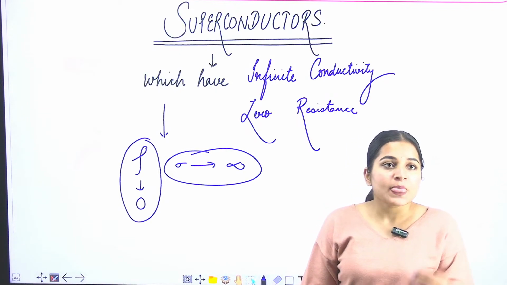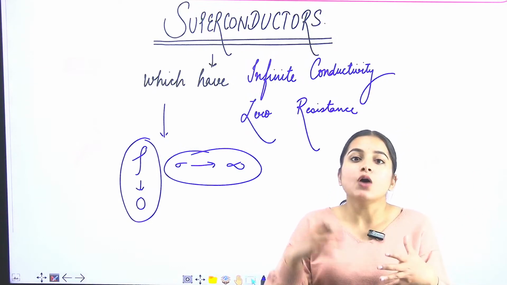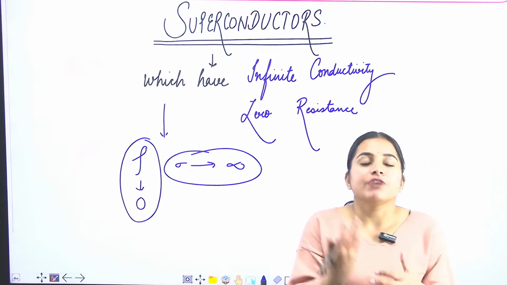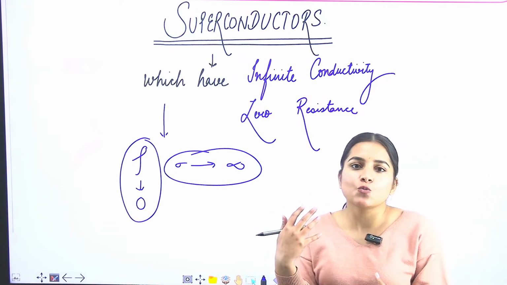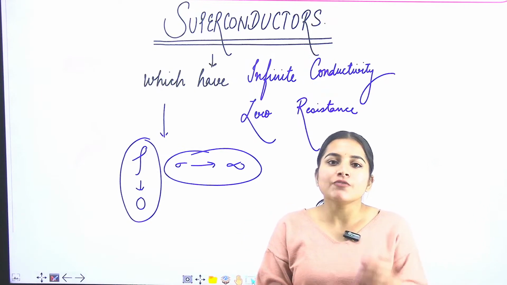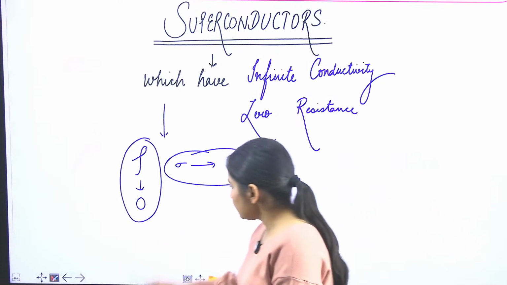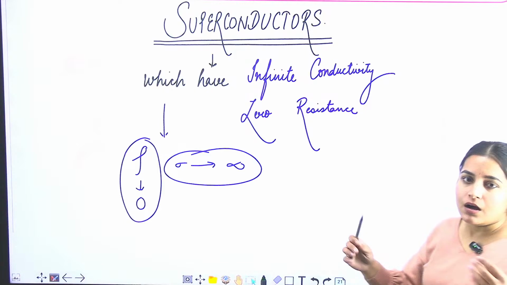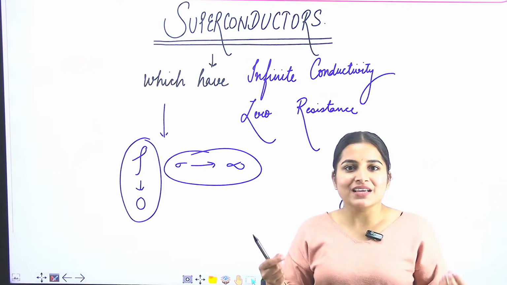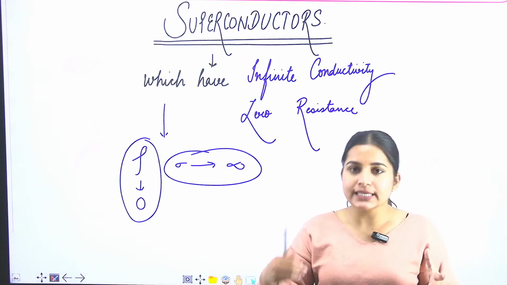They are very useful for us. Now let us study in detail what these superconductors are, how they are formed, what is a type 1 superconductor, what is a type 2 superconductor, and what is the physics behind them. In a very interesting way we are going to study this lecture. First of all, please take your copy and pen and make a beautiful note of the topic of superconductors, कि ये होते क्या हैं, ये काम कैसे करते हैं.